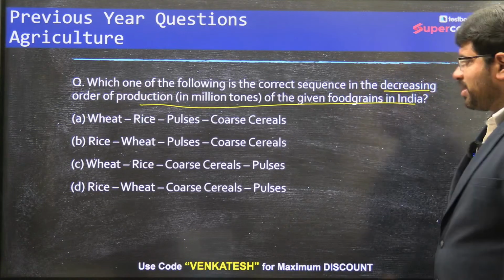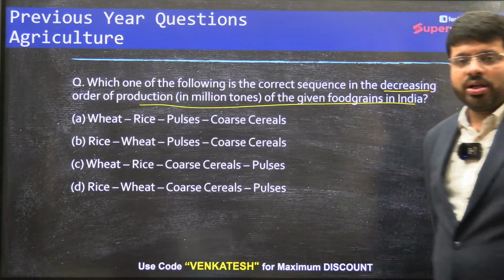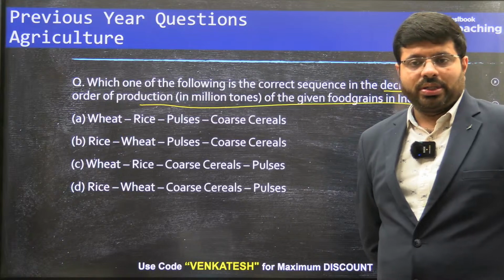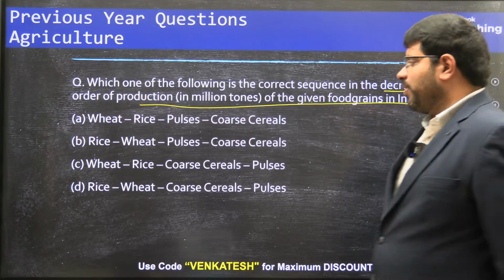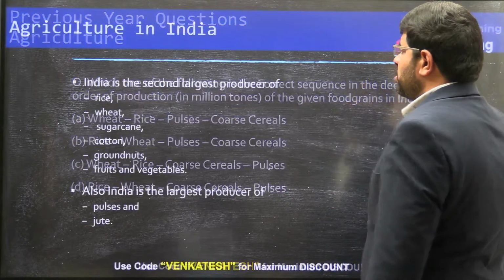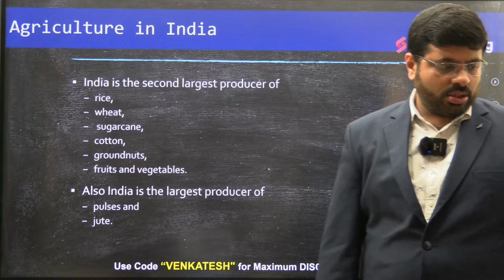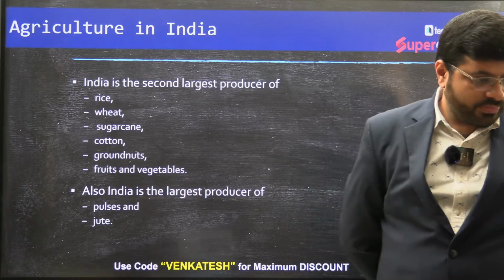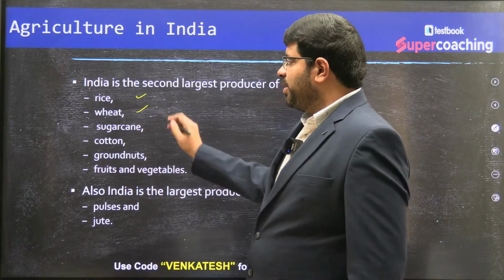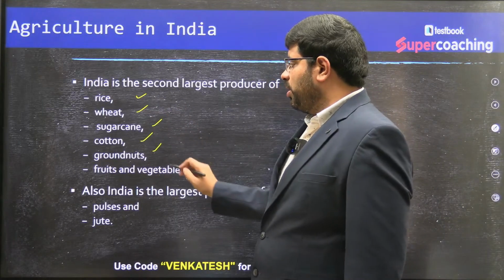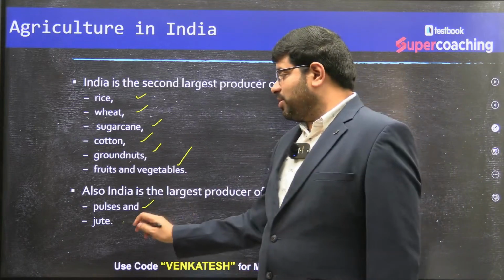So if you see this one, which one of the following is the correct sequence in the decreasing order of production? The decreasing order of production, the correct answer should be, which one is the one? Let's try to see the things. Before we get the answer, based on the present one, India is the second largest producer of rice, wheat, sugarcane, cotton, groundnut, fruits and vegetables. And we are the largest producer of pulses and jute.